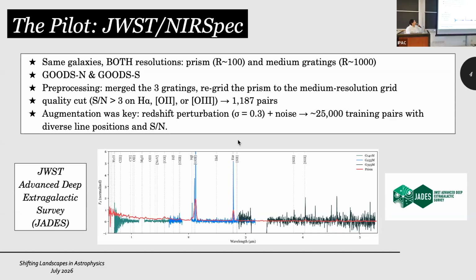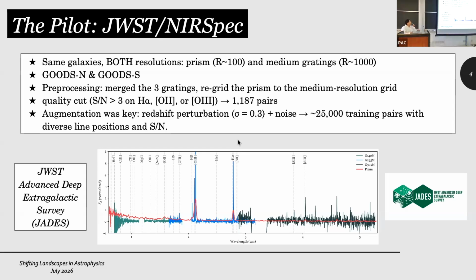So that's why we did this quality cut. We only chose spectra that had one significant emission line, H alpha, O2 or O3. And after this quality cut, we were left with approximately 1,200 pairs, which in terms of AI is not enough for training a healthy model.